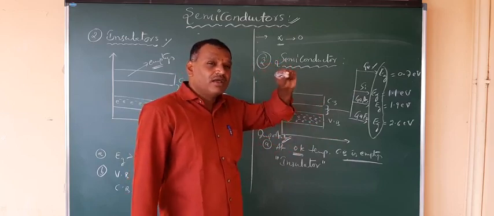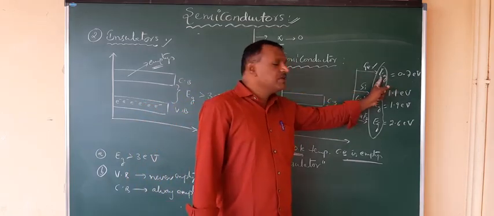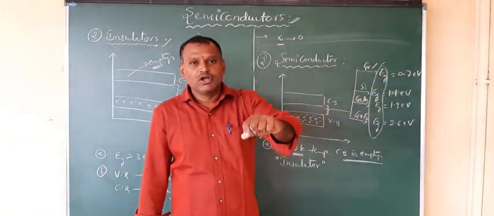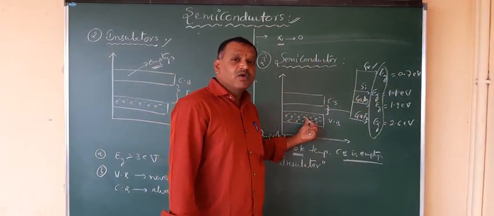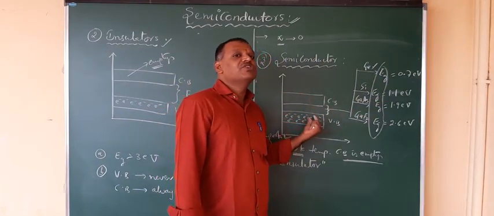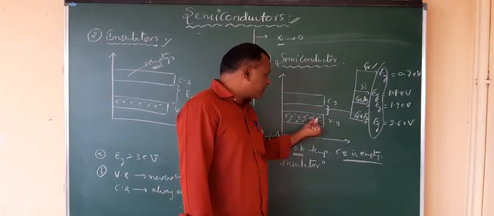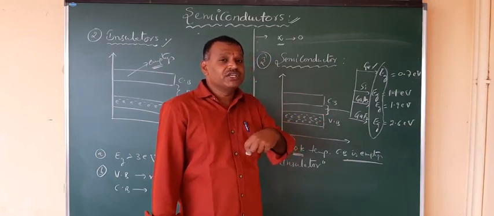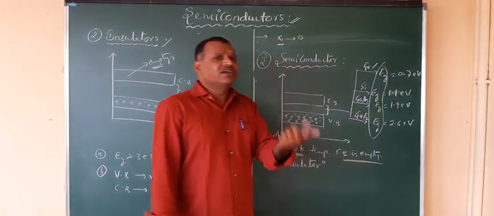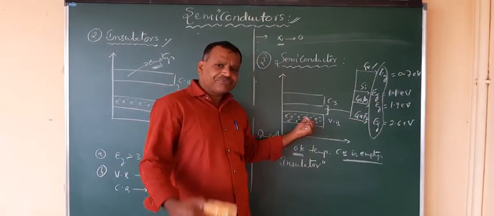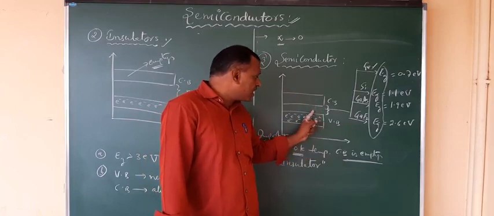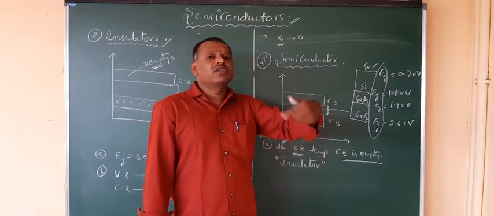If the semiconductor is germanium, electrons having an energy of only 0.7 electron volts are enough to make the transition from the valence band to the conduction band. So these electrons can be moved from the valence band to the conduction band by absorbing energy, the amount of energy required being the energy gap. By increasing the temperature, the electrons in the valence band acquire sufficient energy to overcome this energy gap and shift into the conduction band.